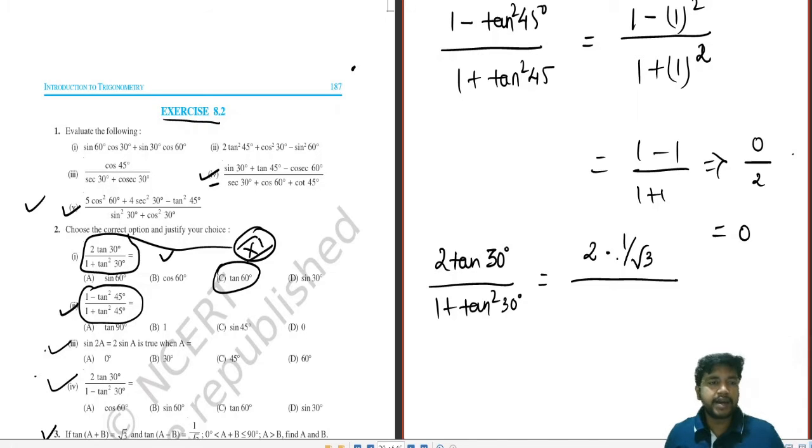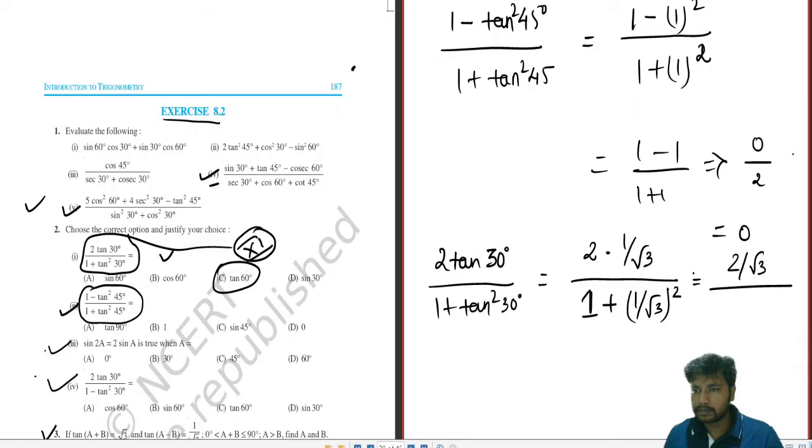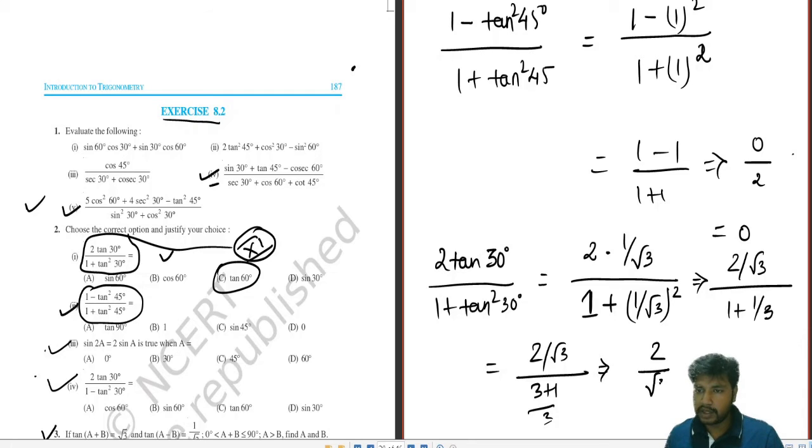Tan 30 equals 1 by root 3. 1 plus tan 30 is 1 by root 3, and here it is whole square. So this will be 2 by root 3 by 1 plus 1 by 3. 2 by root 3, 3 plus 1 by 3. 2 by root 3. Now in the denominator part we have 4 by 3. So that will be converted to 3 by 4.